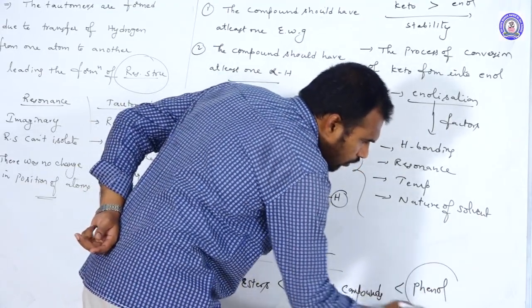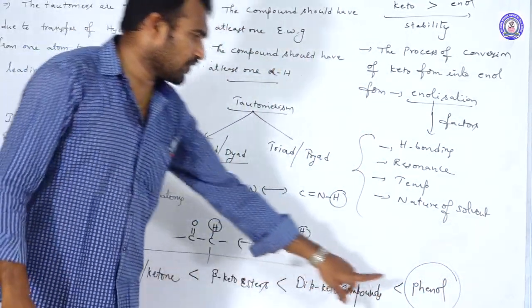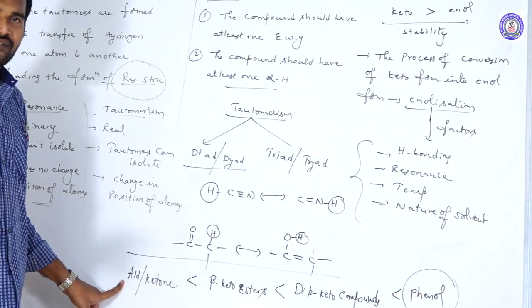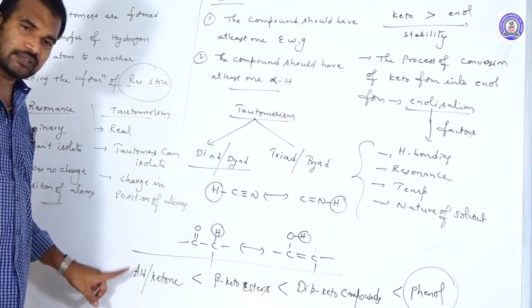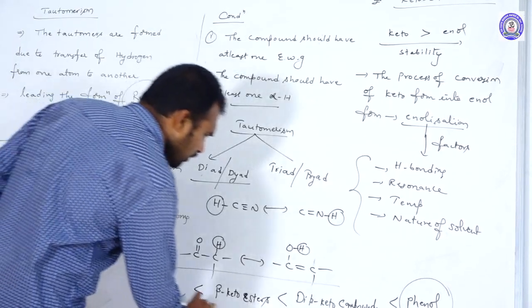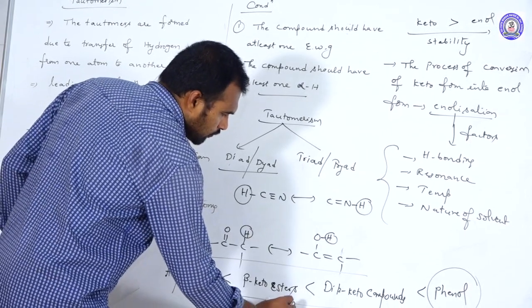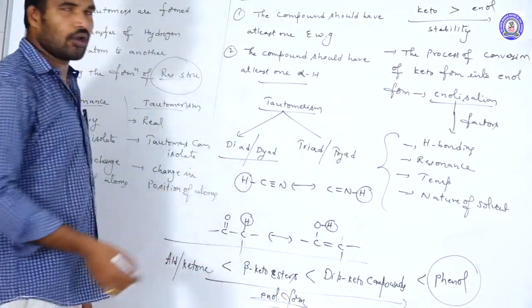That means phenol having high percentage of enolic form and less percentage of keto form. Whereas aldehydes and ketones are having high percentage of keto form, less percentage of enolic form. So this is the increasing order of enolic form.